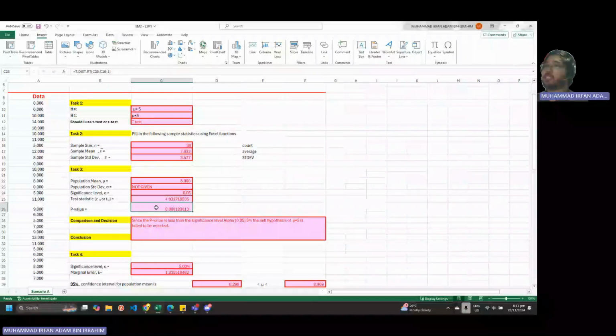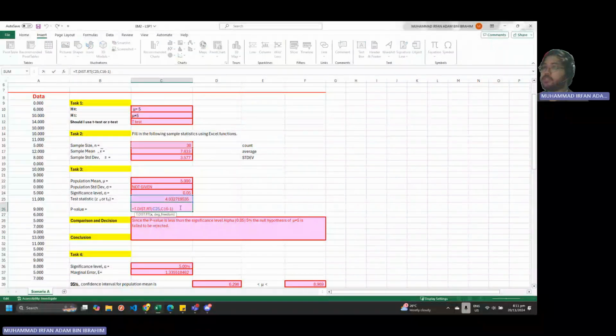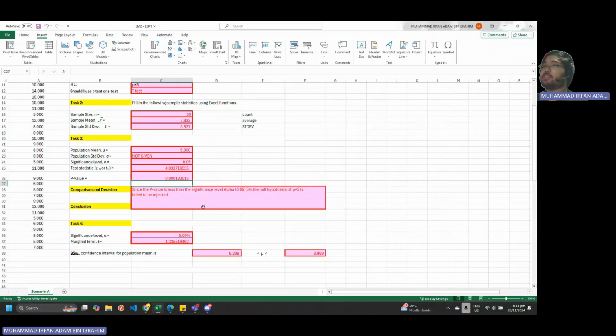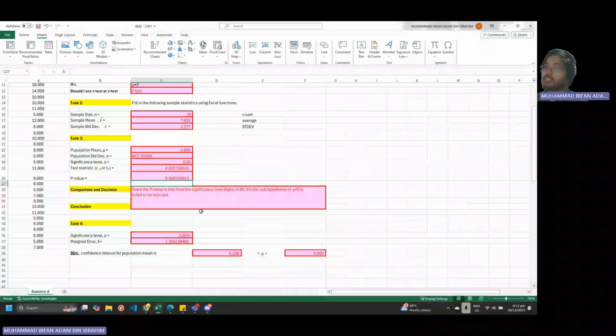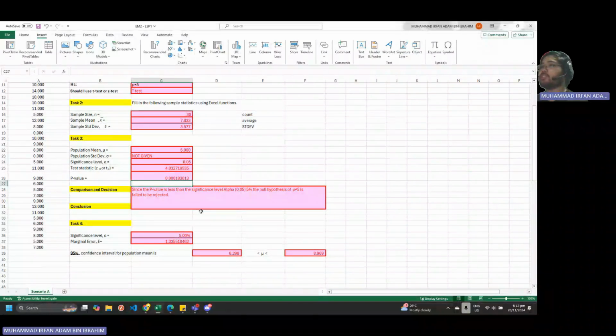4.0327. And our p-value, which is T.DIST.RT, with our test statistic and sample size minus 1. So why minus 1? Minus 1 is because it corresponds with the degrees of freedom, which is n minus 1, which gets 0.000183. So since the p-value is less than the significance level of 0.05 or 5% alpha, the null hypothesis of 5 is rejected.